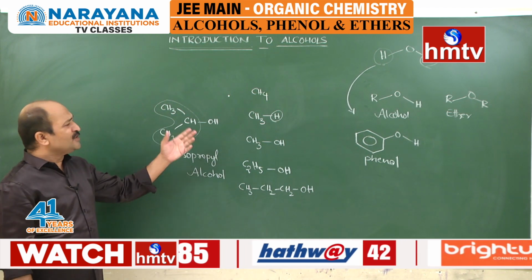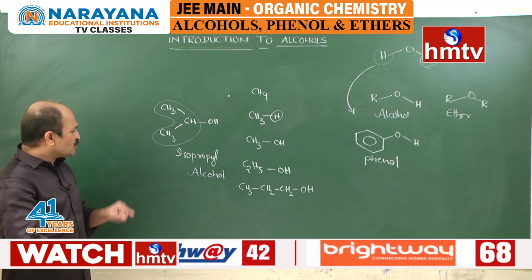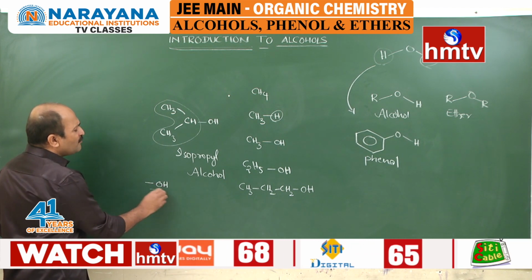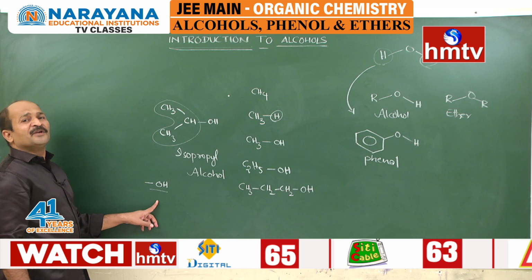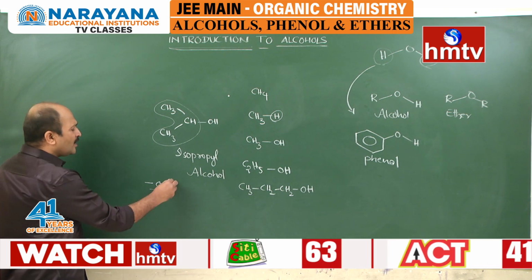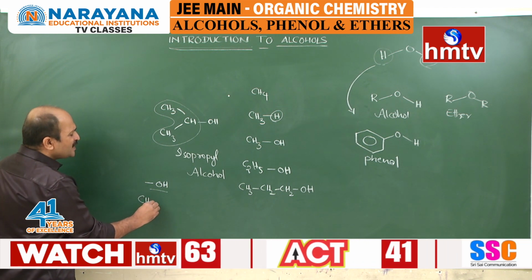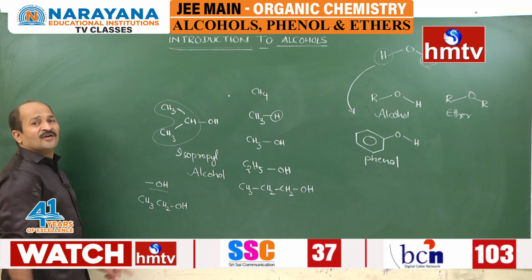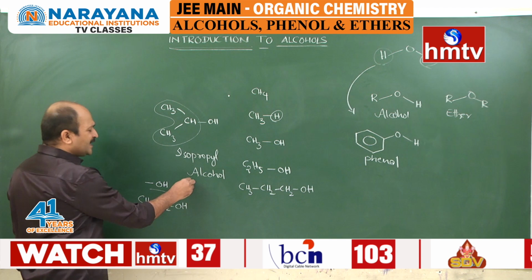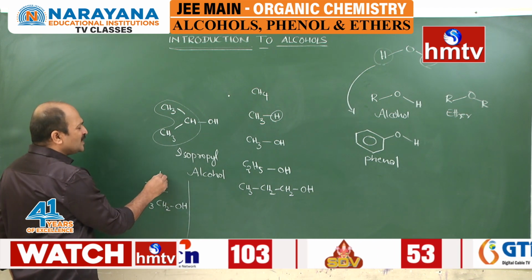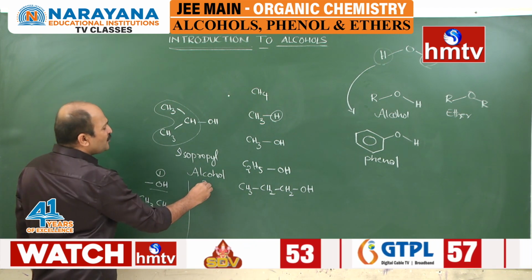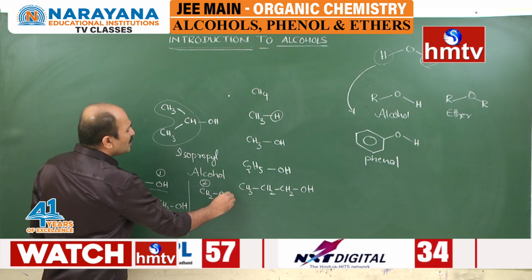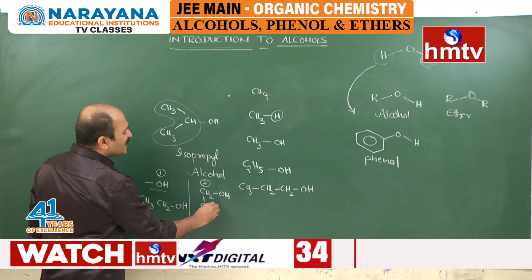Before entering into the nomenclature, students, you have to learn: if the compound contains only one OH group, it is called a monohydric alcohol. For example, CH3CH2OH is a monohydric alcohol. If you take two OH groups, then it is called glycol, or a dihydric alcohol.